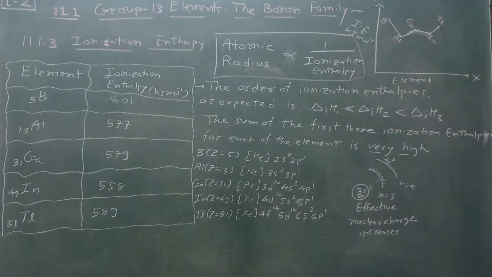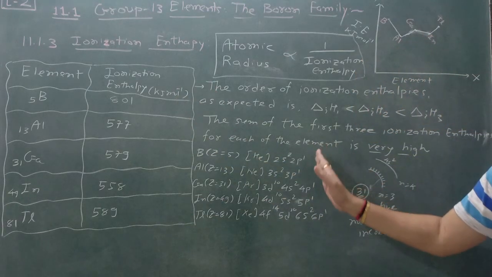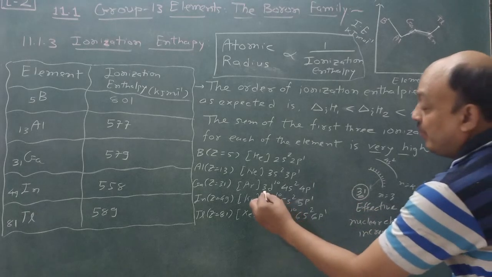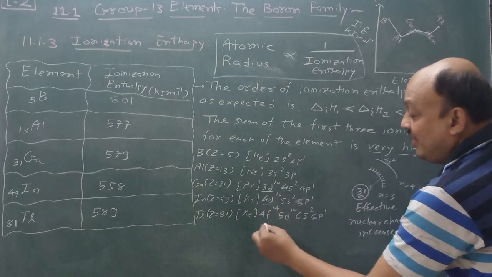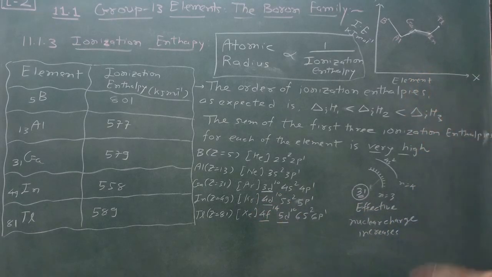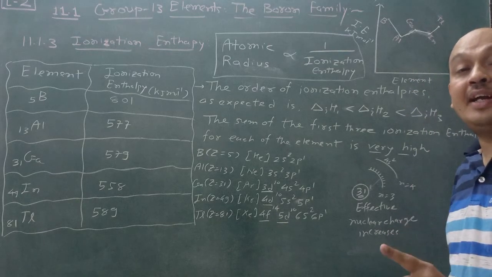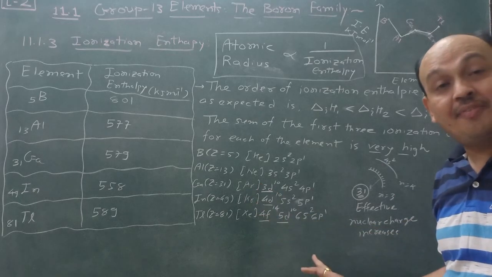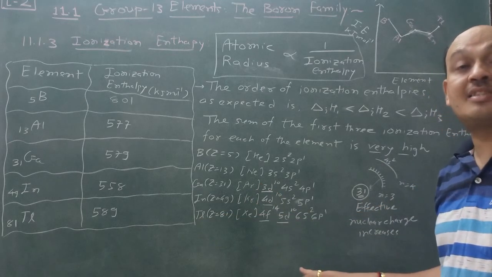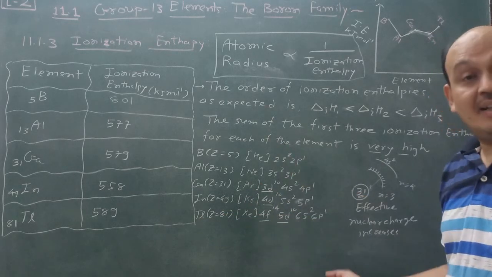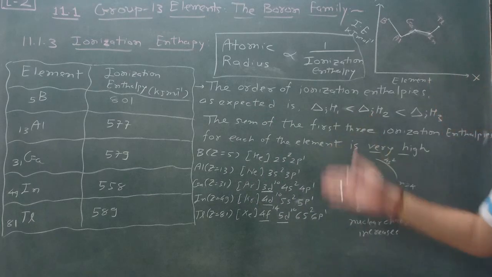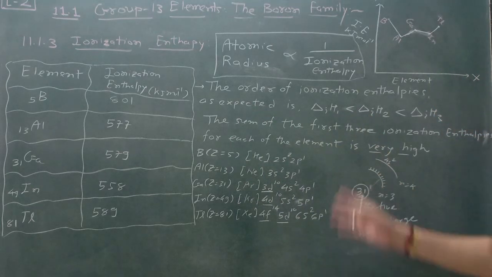So this is all about ionization enthalpy and its variation. Remember the electronic configurations, remember 3d10, 4d10, 4f14 and 5d10. They show poor screening effect, okay, and that order I explained earlier. So write this down according to your NCERT textbook.